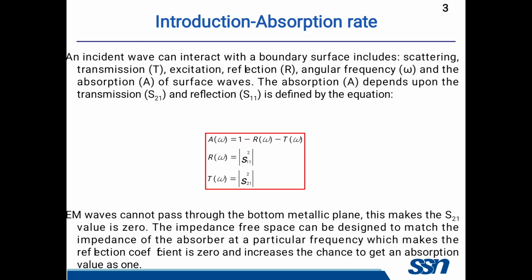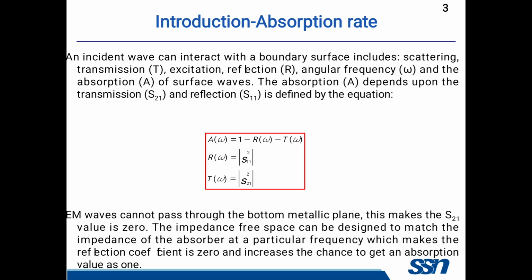For a metamaterial absorber, we need to calculate the absorption rate of the absorber. The absorption rate is calculated using the formula A of omega equal to 1 minus R of omega minus T of omega. Here omega is the angular frequency, A is the absorption rate, R is the reflection and T is the transmission.